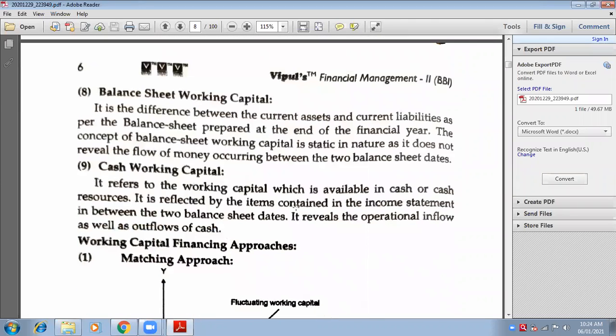Balance sheet working capital. Now, what do you mean by balance sheet working capital? It is the difference between current assets and current liabilities at the end of the financial year, and therefore it is known as balance sheet. Out of the balance sheet, we have current assets and current liabilities. So whenever it is balance sheet, it is the difference between current assets and current liabilities at the end of the financial year. Okay.